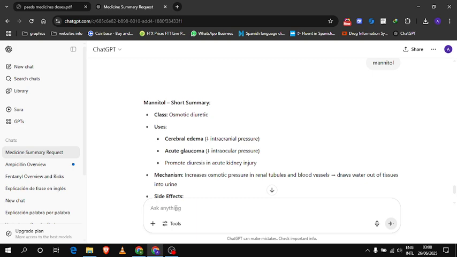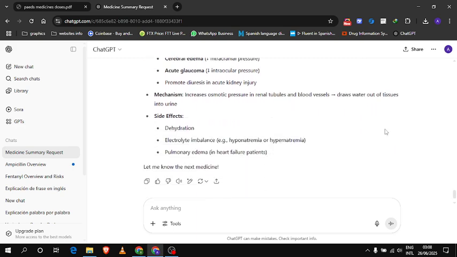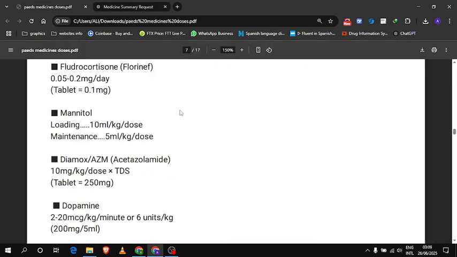It promotes diuresis in acute kidney injury. Mechanism: increases osmotic pressure in renal tubules and blood vessels, draws water out of tissue into urine. Side effects: dehydration, electrolyte imbalance, pulmonary edema. The dose of mannitol is 10 ml per kg per dose, that's the loading dose, and the maintenance dose is 5 ml per kg per dose.